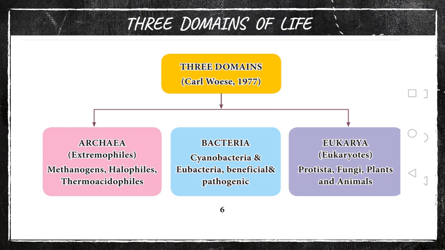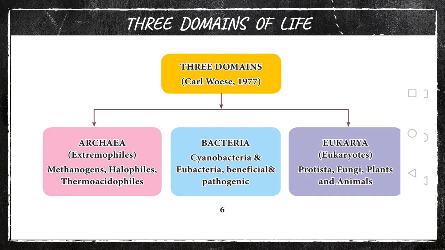What he did here is classify the prokaryotic cell again into two types. He classified the prokaryotes into two subdivisions, archaea and bacteria.